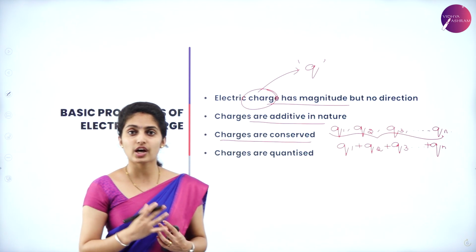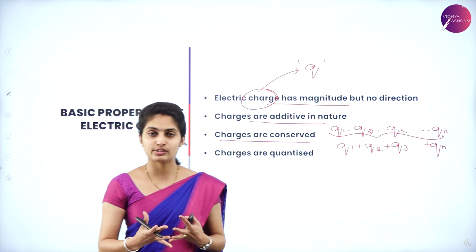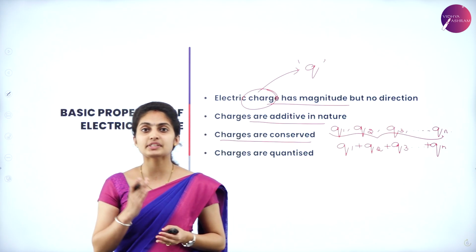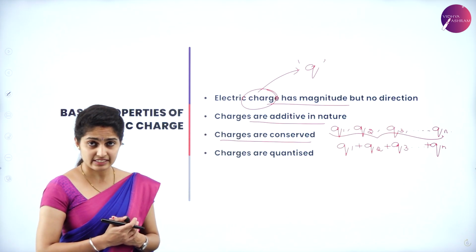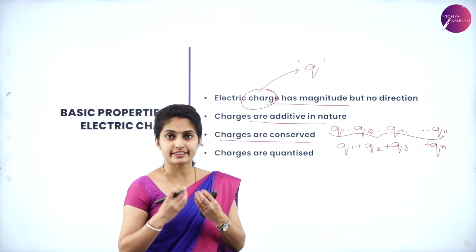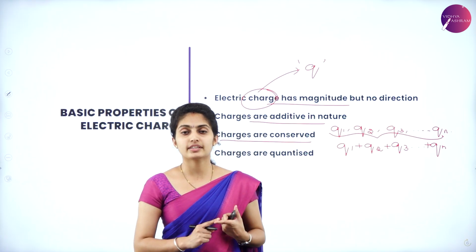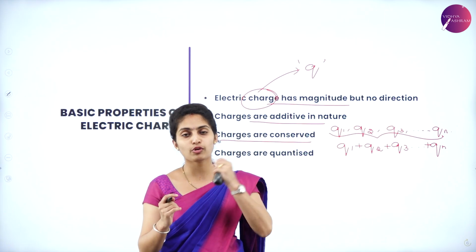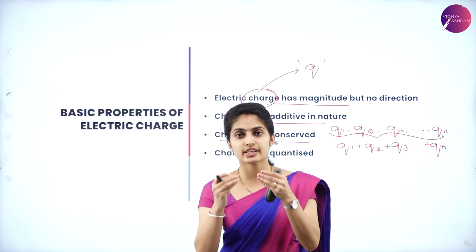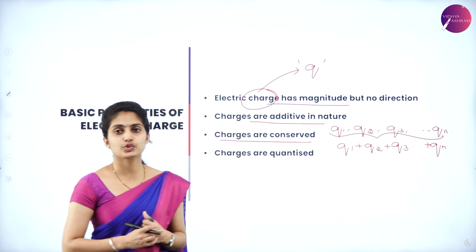After which we have, charges are conserved. What does this mean? You have heard about the principle of conservation. According to this conservation law, energy or charges can neither be created nor destroyed, but can be transferred from one form to the other. There is no creation, no destruction, but the charges can be transformed from one form to the other. That is the statement that charges are conserved.